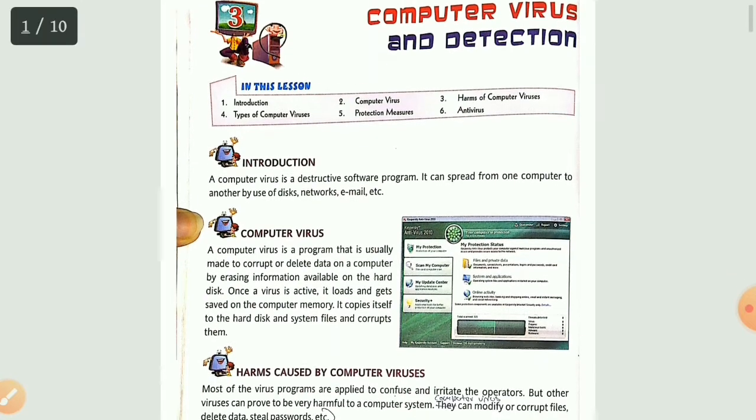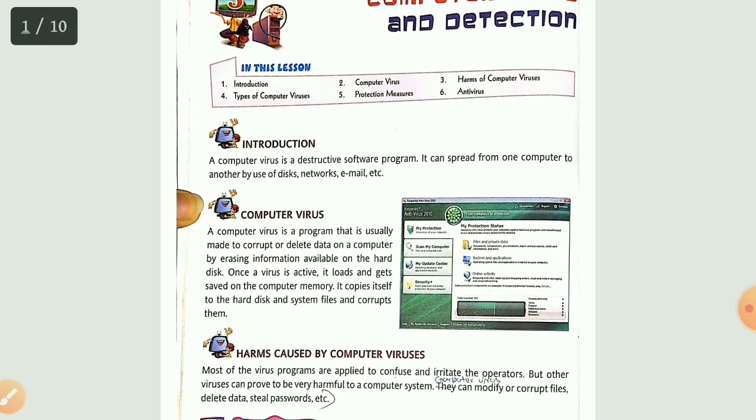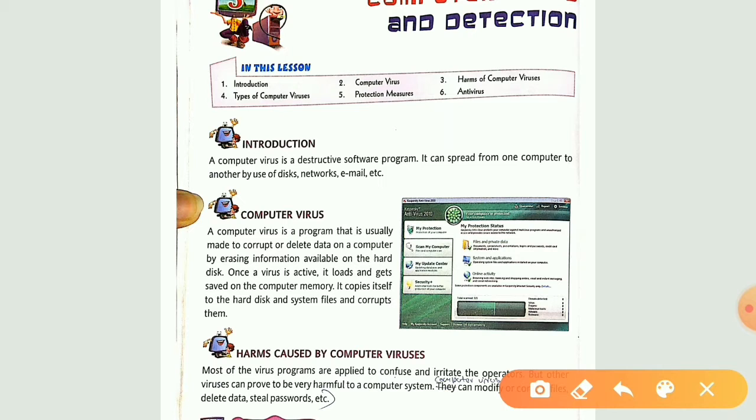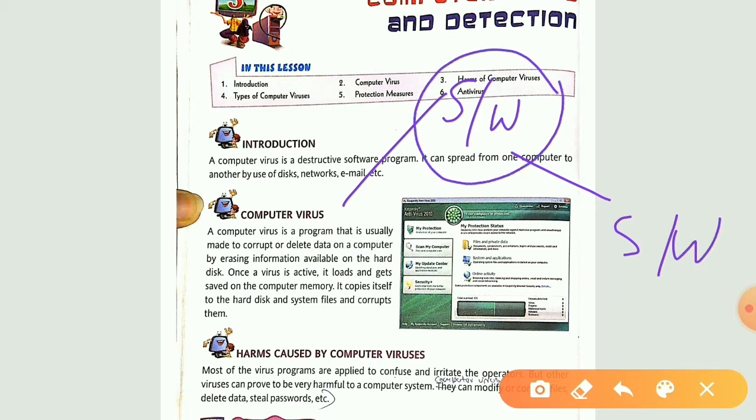Our computer virus is a destructive software program. See, one basic definition that you are about to learn: computer virus is a software program that affects another software program. This software program is going to affect your software, that is your operating system or your computer. So computer virus is what? It is a software designed to corrupt your system or to give you any kind of harm.